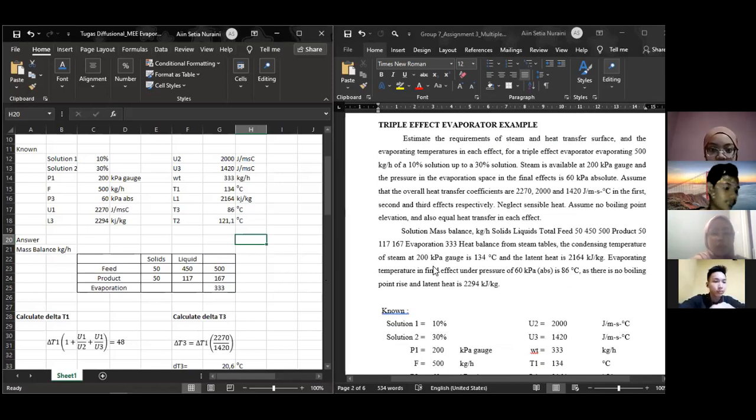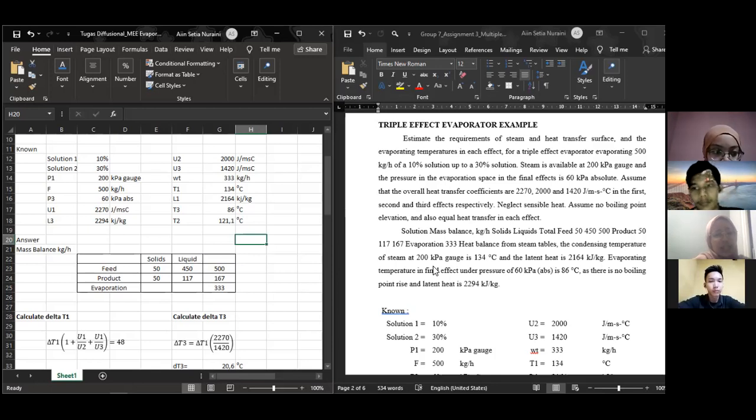The triple effect evaporator example. Estimate the requirements of steam and heat transfer surface and the evaporating temperatures in each effect for a triple effect evaporator evaporating 500 kg per hour of a 10% solution up to a 30% solution. Steam is available at 200 kPa gauge and the pressure in the evaporation space in the final effects is 60 kPa absolute.